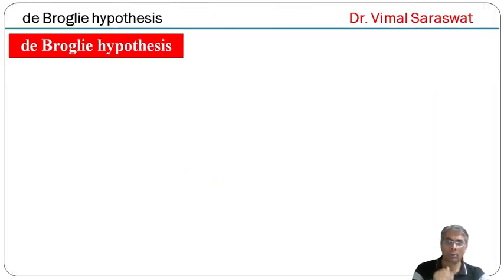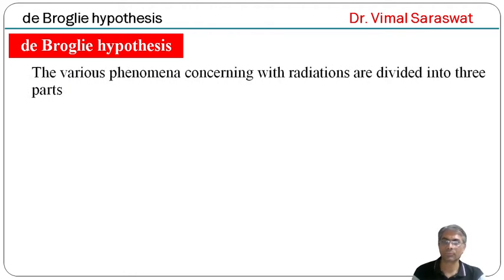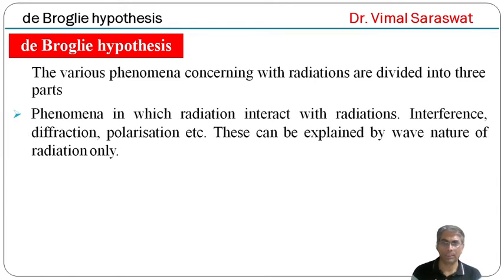Now, what is the de Broglie hypothesis? The various phenomena concerning radiations are divided into three parts. First, phenomena in which radiation interacts with radiation, and in this category come interference, diffraction, polarization, etc. All these phenomena can be explained by the wave nature of radiation only.